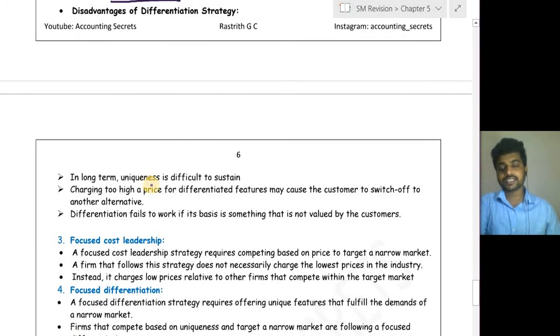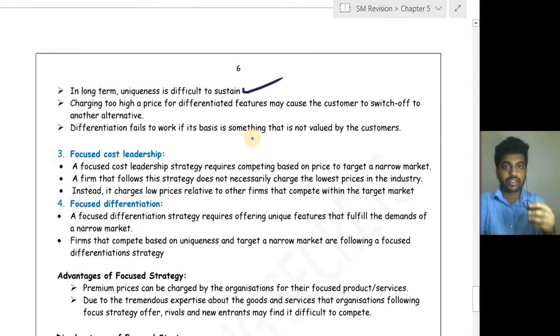What are the disadvantages? In the long term, uniqueness is difficult to sustain. For example, the Apple phone came up with the face unlock. That was unique only for 2 to 3 months. Next, all the mobile phones came up with the same feature at less price. So it is difficult to retain or sustain the uniqueness.